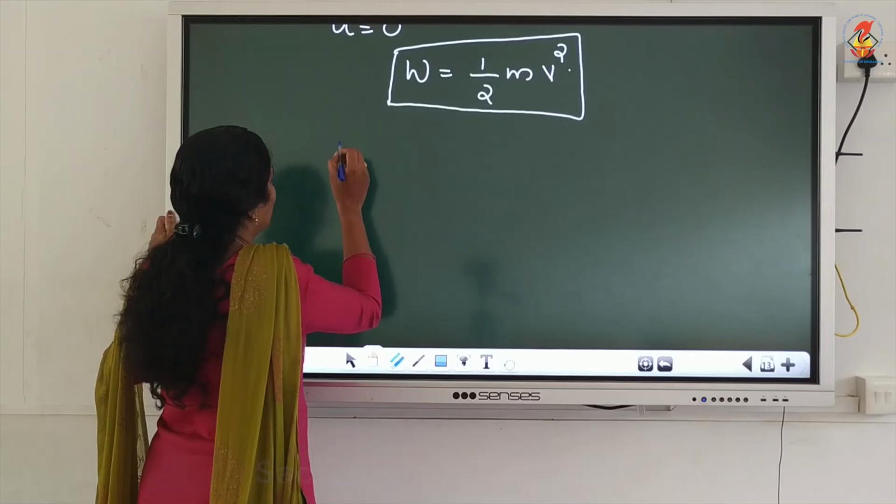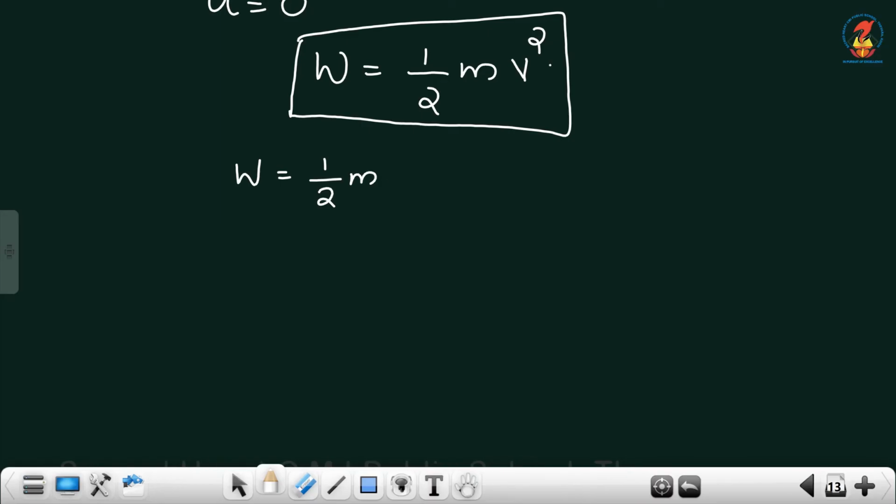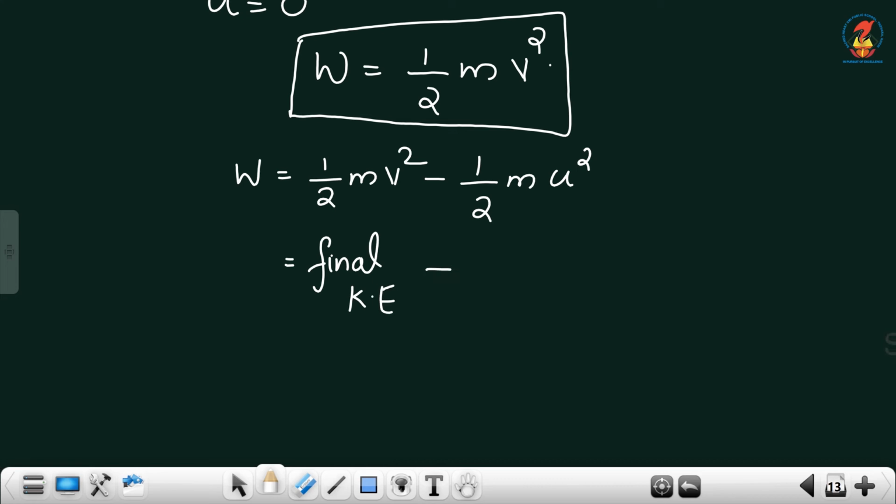So, we will write an equation like this: work done equal to half mv square minus half mu square. This one is also kinetic energy, that is, final kinetic energy minus initial kinetic energy.